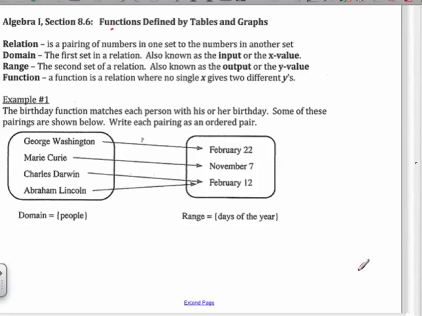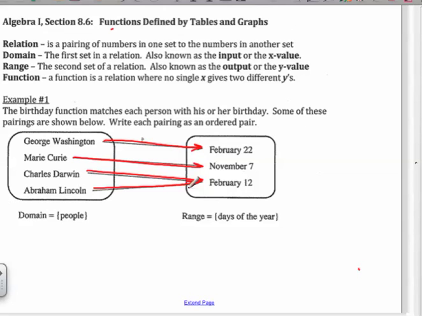When we look at example number 1, it says the birthday function, like it's well known as the birthday function. The birthday function matches each person with his or her birthday. Some of these pairings are shown below. George Washington, February the 22nd. Marie Curie, November the 7th. Charles Darwin, February the 12th. And Abraham Lincoln, February the 12th.